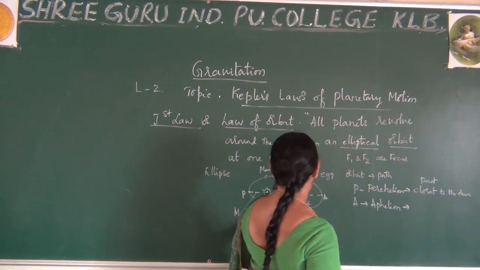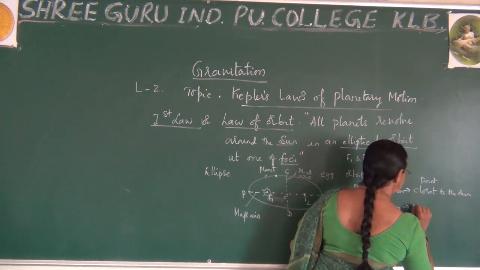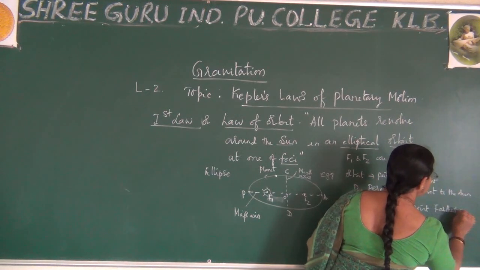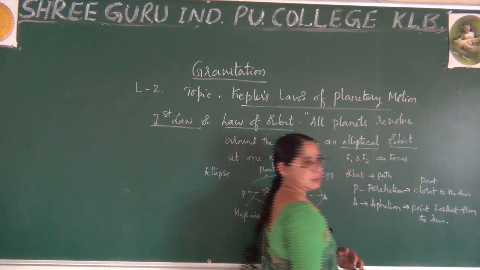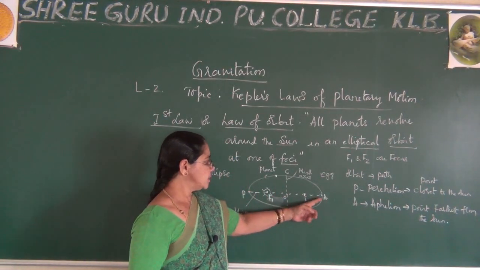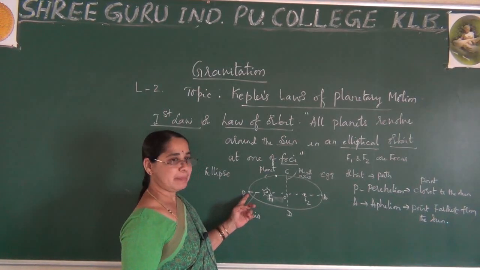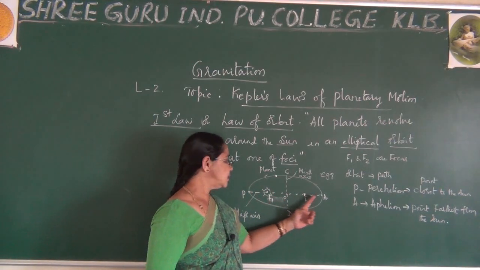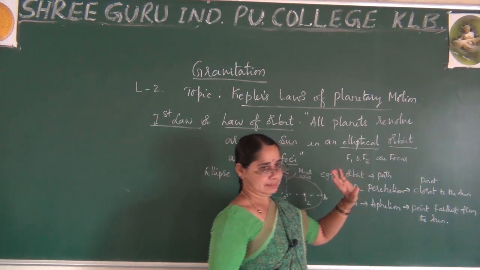What is aphelion? A point which is away from the sun, so the point farthest from the sun. So just now I said P is called perihelion and A is called aphelion, along the major axis. P is called perihelion because it is always nearer to the sun, nothing but closest to the sun, and A is far away from the sun, hence we call it the point farthest from the sun.